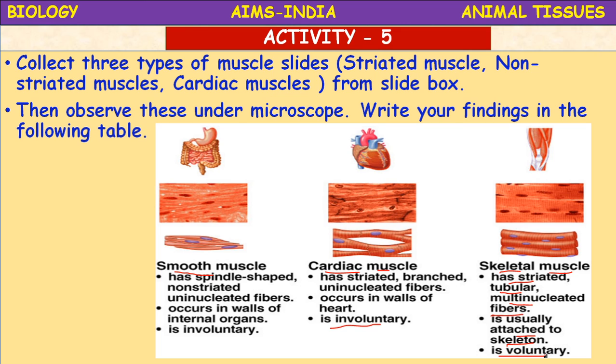The muscles present in the heart are responsible for pumping of the blood. The cells are long, branched, and have nuclei. The cells are joined to each other at their ends. The intercalated discs are present in the heart muscles. Okay, children. So all the muscles in the cardiac muscle have striations. Though it resembles the striated muscle in structure, it is an involuntary muscle. Cardiac muscle is involuntary muscle.